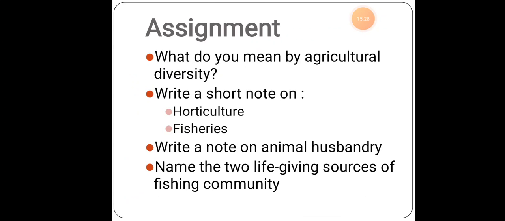So the assignment part: What do you mean by agricultural diversity? Write a short note on horticulture and fisheries. Write a note on animal husbandry. Name the two life-giving sources of the fishing community.